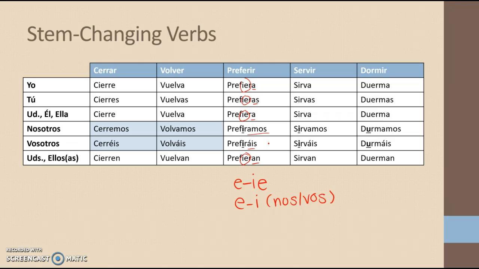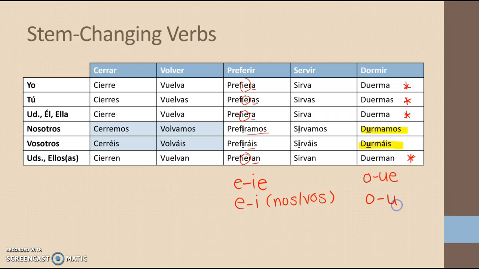Dormir is our next best example of how stem changers are a little tricky. We know dormir to be O to UE, and that happens in yo, tú, él, ella, usted, ellos, ellas, and ustedes. But something odd happens in the nosotros, vosotros.